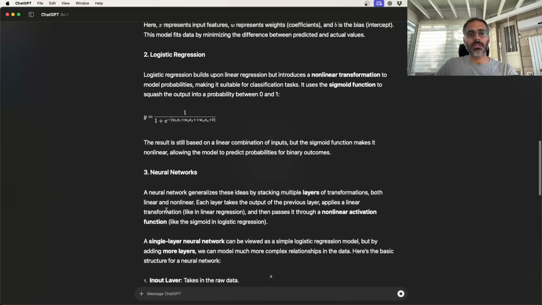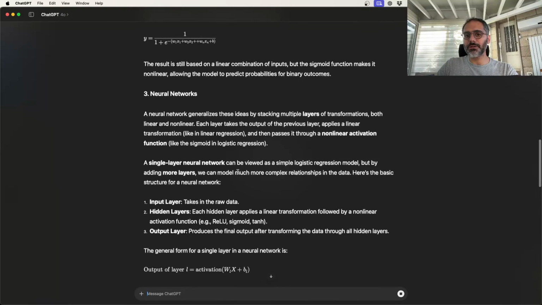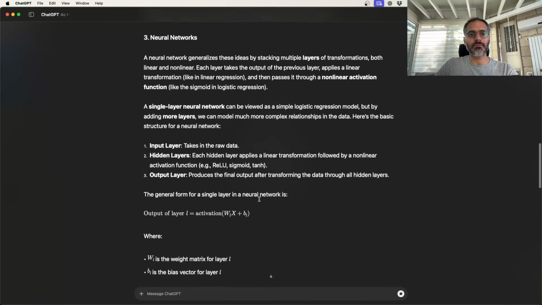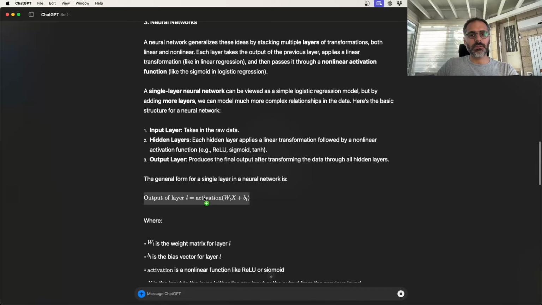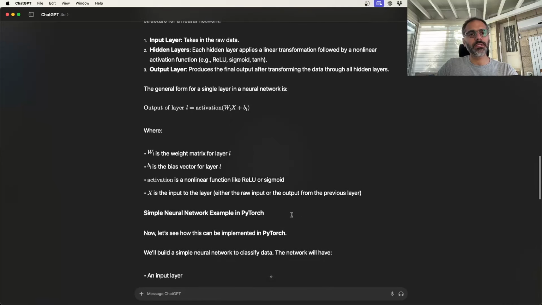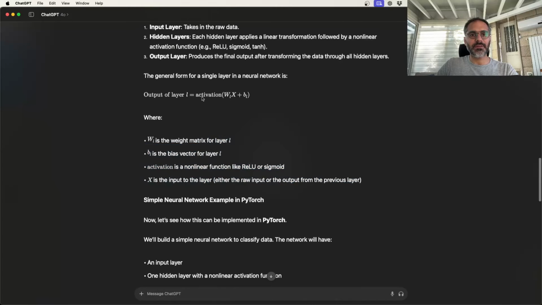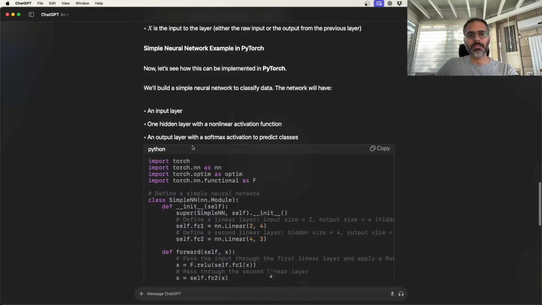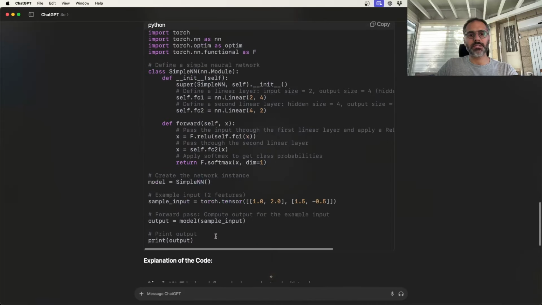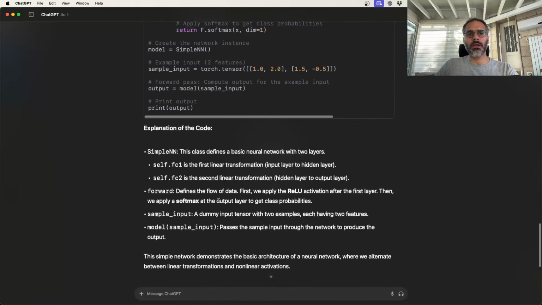So it applies a linear transformation, and then a nonlinear activation function. So a single layer neural network is simply two of these. So it calls this an activation now, which is what used to be the sigmoid function. It didn't introduce things the way I would, but let's go through it. And so then we have wx plus b activation and gives us the next layer. And you have multiple of those layers, and it gives us this simple code. So again, it's very good.